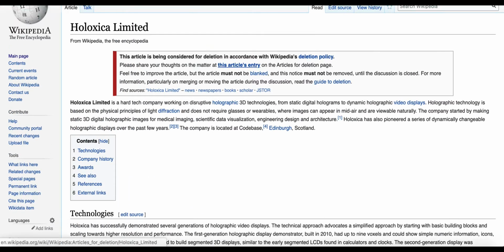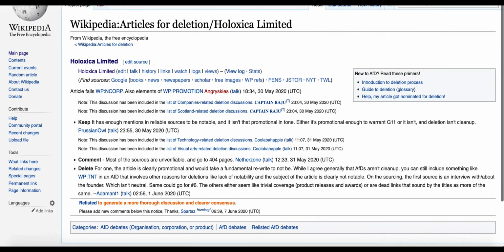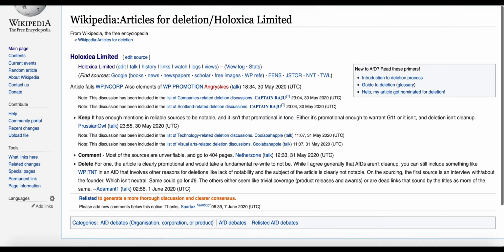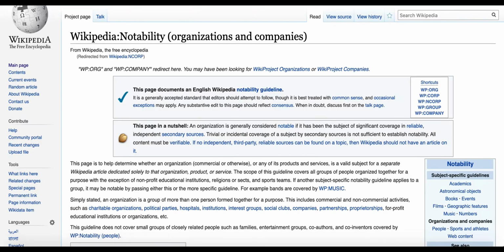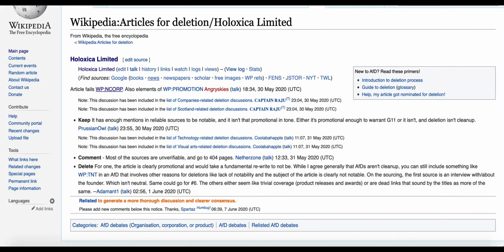Then I go to the deletion talk page. Okay. So this is the standard deletion format wherein the user who has nominated the deletion writes his comments on why he has nominated this deletion. So it has been written that the article fails the notability for companies, as well as it's written in a promotional style. So even you can go there and read that it says notability for companies. There are also general notability guidelines, but this one is specifically for companies.